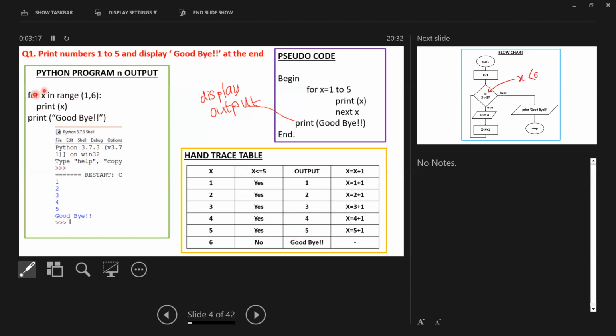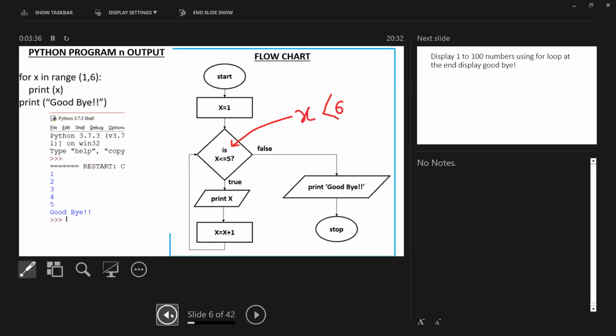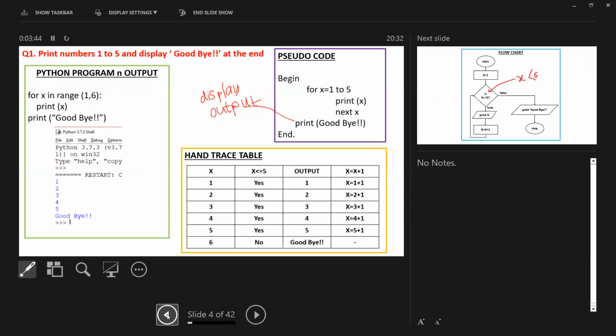Now you have to first try this code, then check whether you are getting the same output. After that, copy the code, copy the output, then write the pseudocode and draw the flowchart. I think it's better to draw the flowchart like this. That means first the Python program, then the flowchart, then the pseudocode and hand trace table. Once you draw the flowchart, it's clear for you. Then pseudocode and hand trace. Okay, now start the practical. First code it, then copy the output.